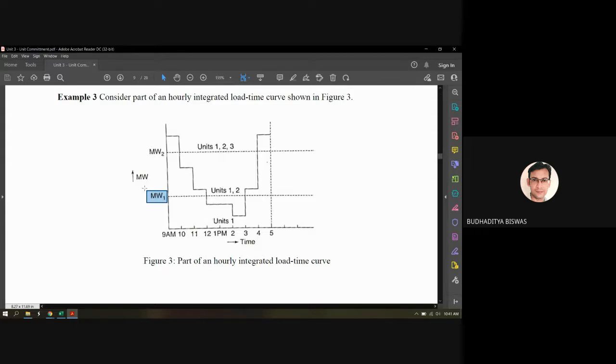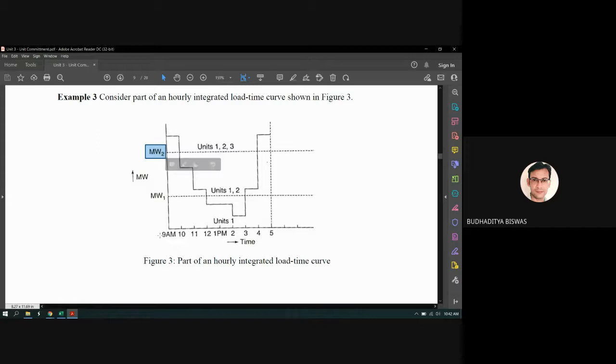If the load demand is more than megawatt 1 but less than megawatt 2, then unit 1 and unit 2 will commit. Unit 3 will not be committed at that time. Unit 1 and unit 2's generation is sufficient to meet the load demand if it is between megawatt 1 and megawatt 2. And if the load demand is more than megawatt 2, then all the units must commit. There are only 3 units, unit 1, 2 and 3, and if the load demand is more than megawatt 2, then all of them should commit to meet the load demand.